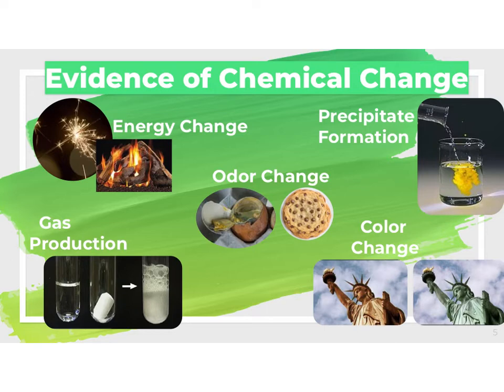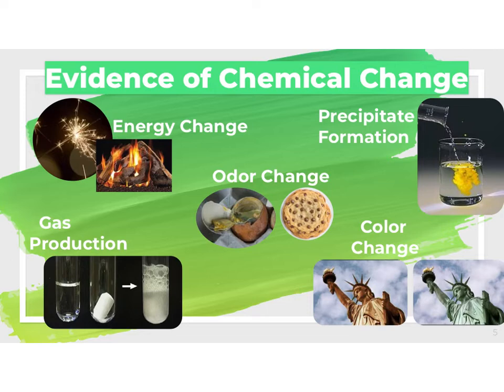Precipitate formation is when you have 2 aqueous solutions, and when they combine, they're going to form a solid precipitate. So a lot of times with this, you will see that this precipitate is going to be a cloudyish, opaque color in the solution, and a lot of times that precipitate will often be a little bit more dense than the solution and will go to the bottom of your test tube or your beaker and kind of settle, so you can see that there is that solid layer that was formed.